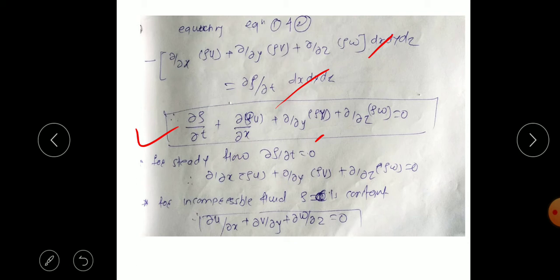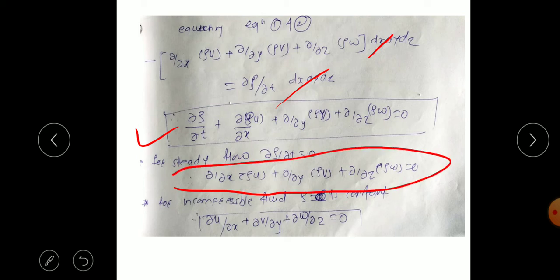Now we can modify this equation for steady flow. In steady flow we consider the properties are independent of time. So the variation of density with respect to time will be zero, as the density is constant with respect to time. So here we cancel out this term. For steady flow we get this equation as the steady flow equation. Now one more modification, for incompressible fluid.